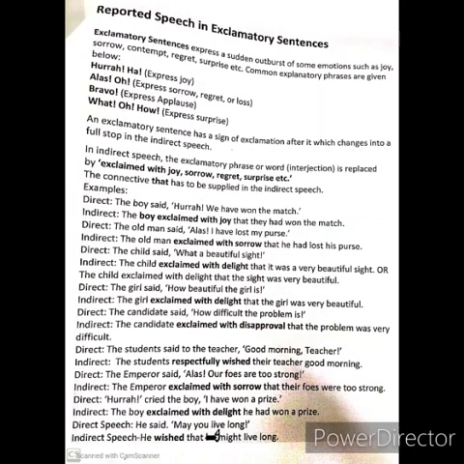The old man said, "Alas, I have lost my purse." The old man exclaimed with sorrow that he had lost his purse. The child said, "What a beautiful sight." The child exclaimed with delight that it was a very beautiful sight. Or the child exclaimed with delight that the sight was very beautiful. "How beautiful the girl is!" She exclaimed with delight that the girl was very beautiful.